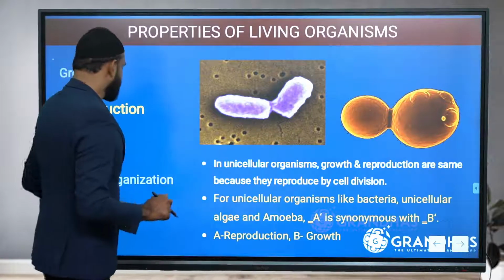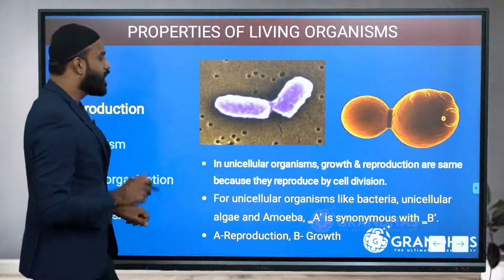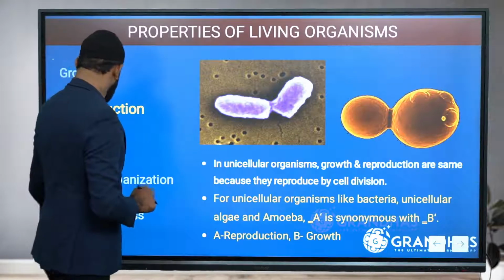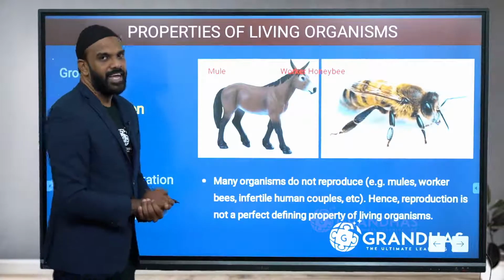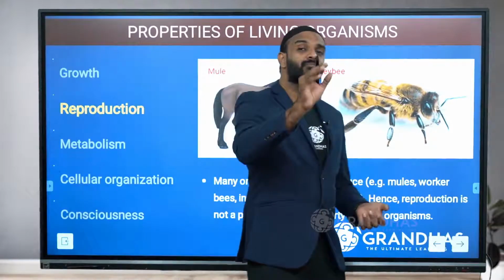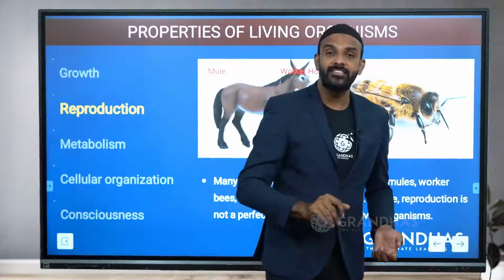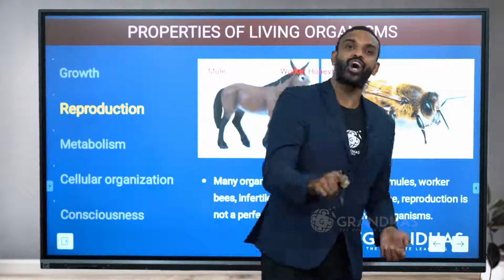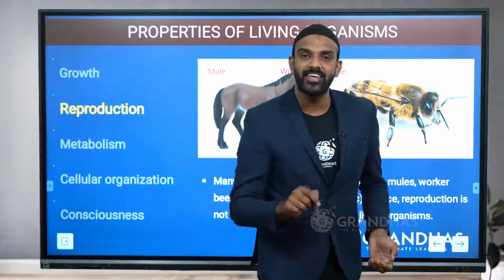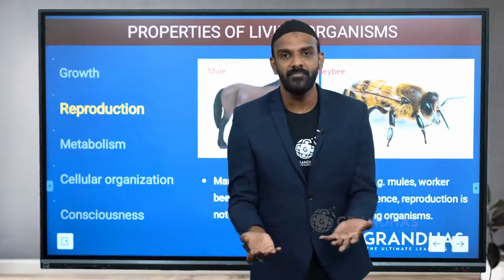Now the question is, can we consider growth and reproduction as defining characters? Now, when an organism reproduces, can you consider it a living organism? Or if an organism cannot reproduce, can you consider it not a living organism?